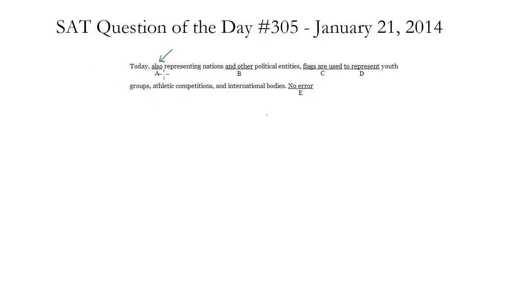So let's see. Also representing nations and other political entities. Doesn't seem anything wrong with that. Flags are used to represent youth groups. This is passive voice, but again, passive voice is not always wrong on the SAT. And if we thought it was wrong, we'd have to say, well, what would we fix it to? And it's not clear because we don't have a subject here. We don't know who uses these. I guess these groups use them. But in any event, even though that's passive, we can pretty much let it go this time. Flags are used to represent, no problem with that.